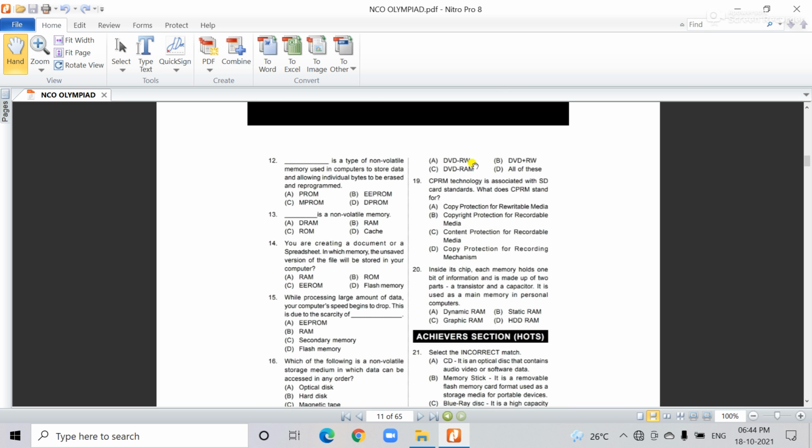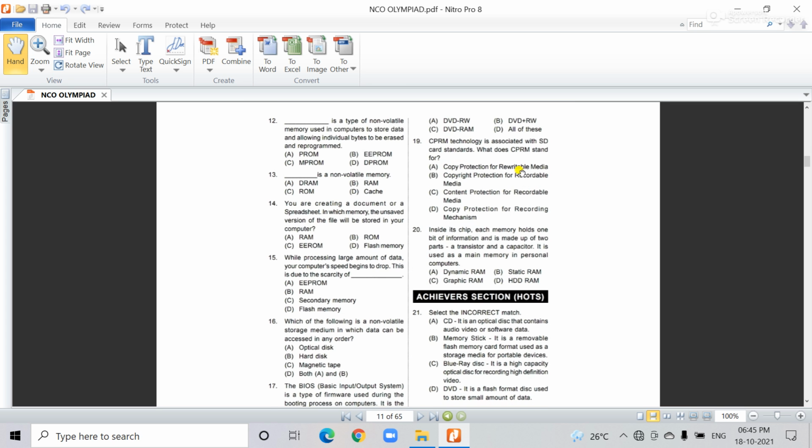The options are DVD minus RW, DVD plus RW, DVD RAM, and all of these.